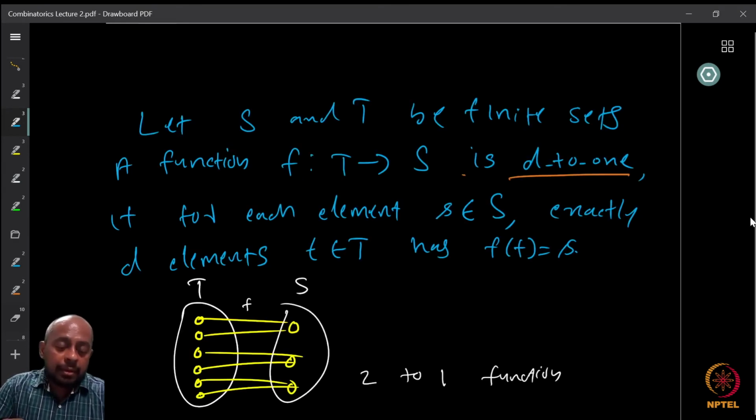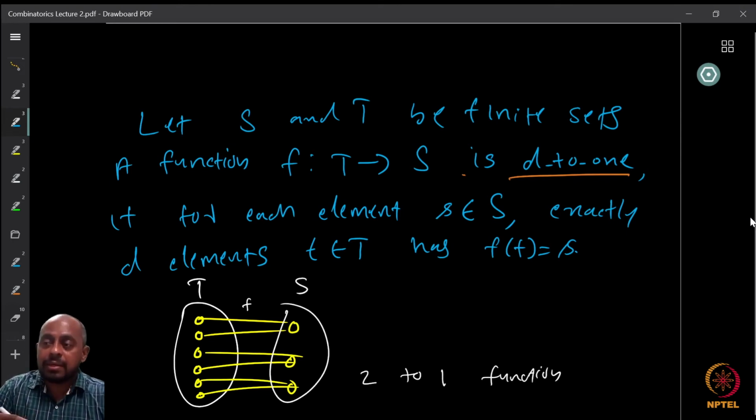Let us consider 2 sets, S and T, both finite sets, and consider a function, let's say f, which maps from T to S. We call the function f a D to 1 function, where D is a positive integer, if for every element s in S, exactly D elements of the set T have f of that element equal to s. Their image is s for exactly D elements.